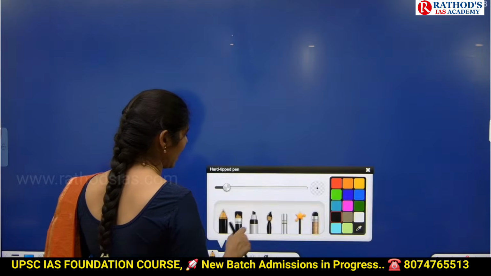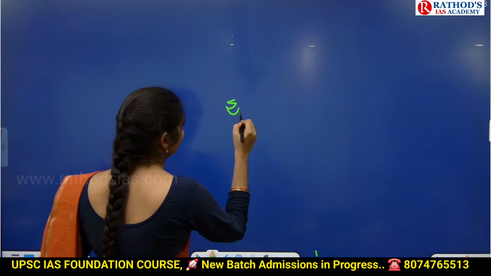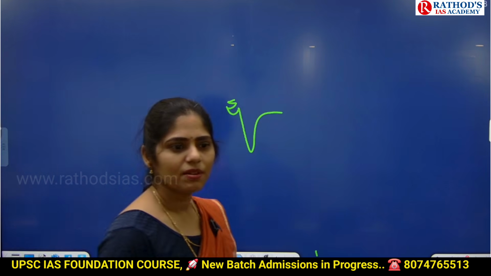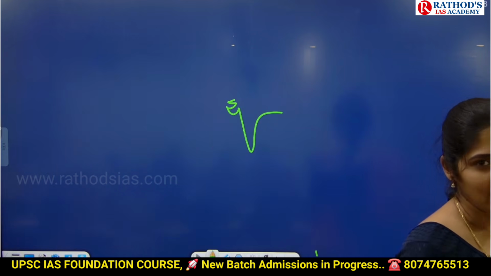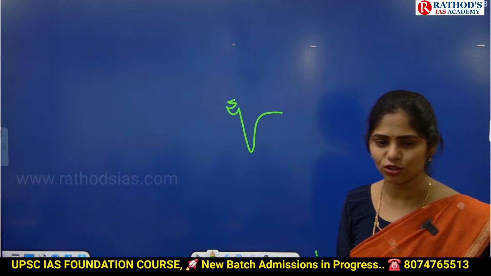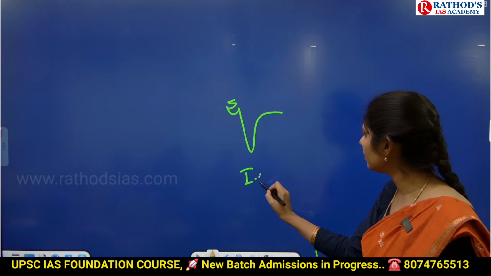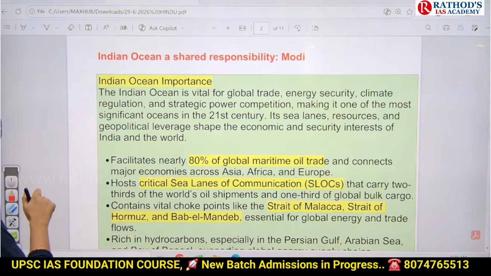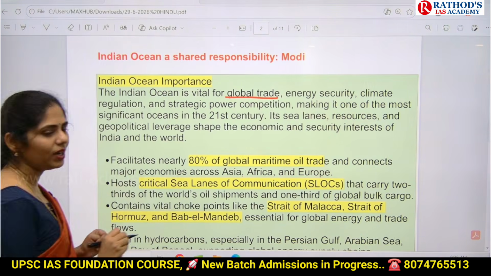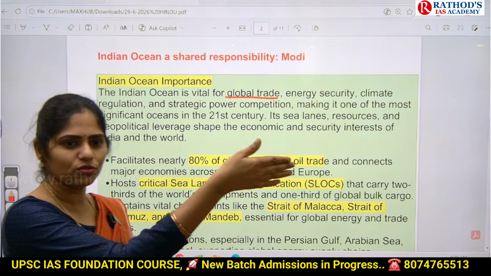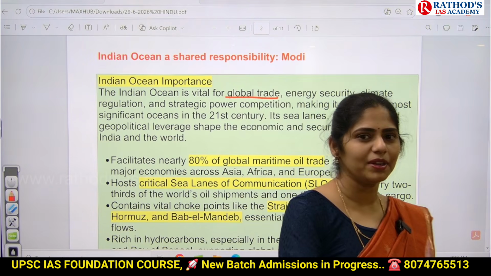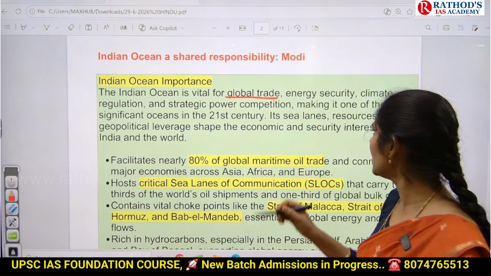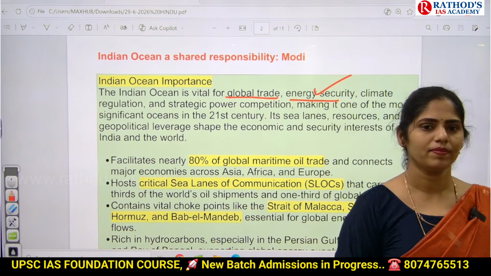So how many oceans do we have on planet Earth? 5 oceans. What are they? Pacific, Atlantic, Indian, Arctic and Southern or Antarctic Ocean. So here we have Indian Ocean to the south of India. This Indian Ocean region is very important for global trade. From West Asia, Strait of Hormuz, Arabian Sea, Indian Ocean, it is moving to Southeast and South Asian countries. So it is important for energy security.